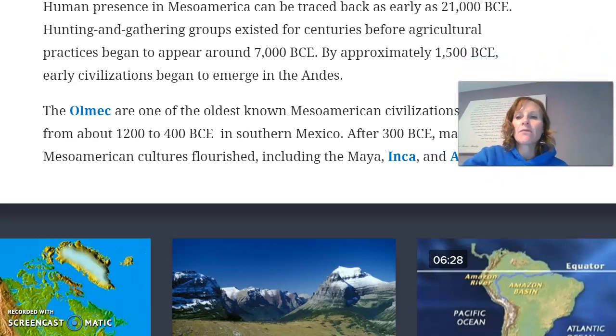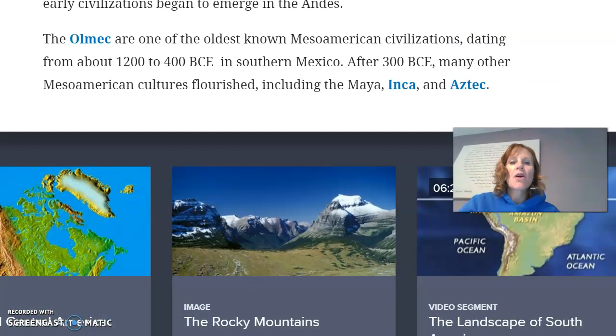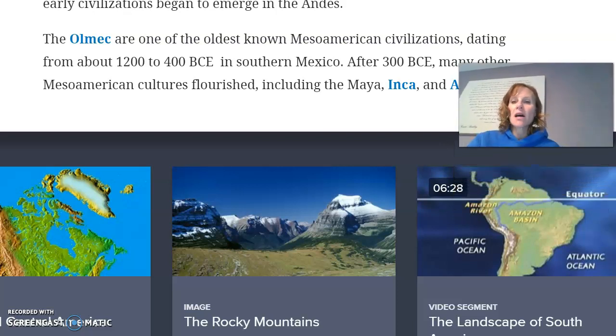And the last paragraph. The Olmec are one of the oldest known Mesoamerican civilizations, dating from 12,000 to 400 BCE in southern Mexico. After 300 BCE, many other Mesoamerican cultures flourished, including the Maya, the Inca, and the Aztecs. Okay, and you guys, it's important that this talks about the Maya, the Inca, and the Aztecs because that's where we're going to be going moving forward in these lessons in the next couple weeks. We're going to learn about these cultures and how they flourished or grew and really did well.